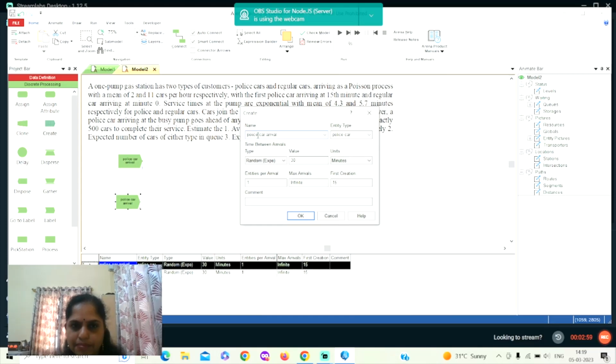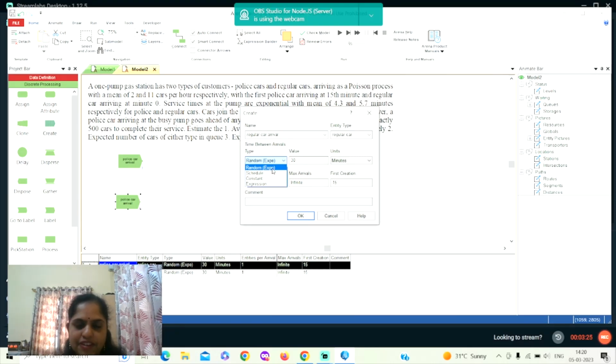So this will become the regular car arrival. The entity we can change here to regular car. The time between arrivals for the regular car is 11 cars per hour with the Poisson distribution. So time between arrivals will be 60 by 11 with random exponential distribution.